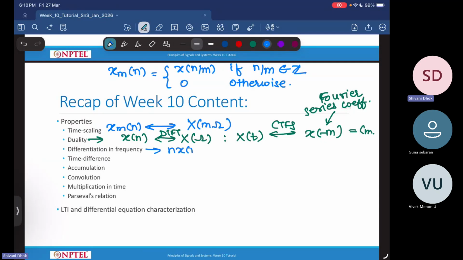Then we looked at differentiation in frequency property. So n into x of n is equal to minus d d omega of x of omega. I forgot there is a j here.